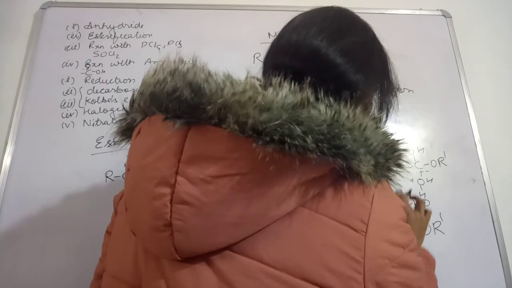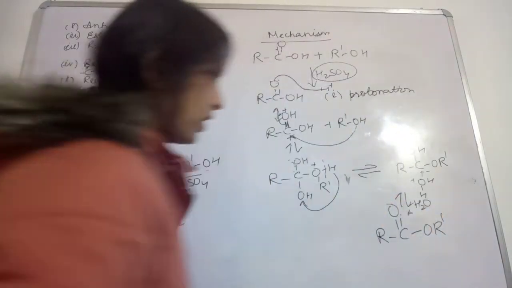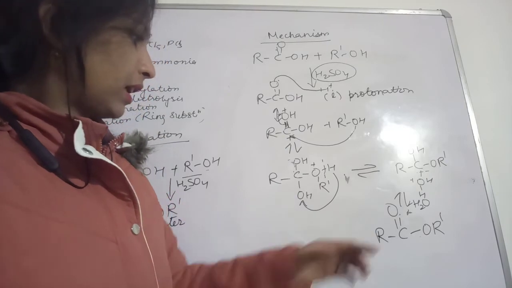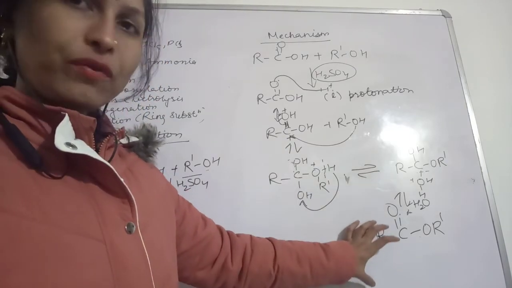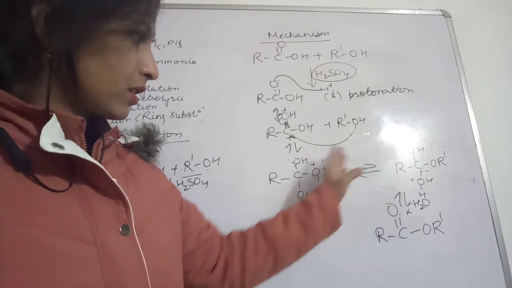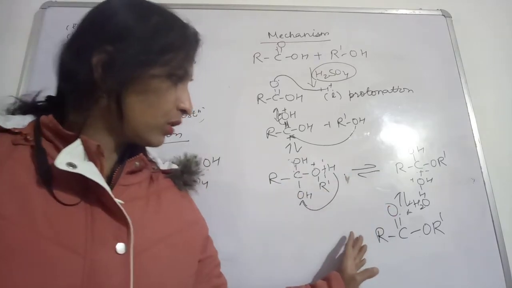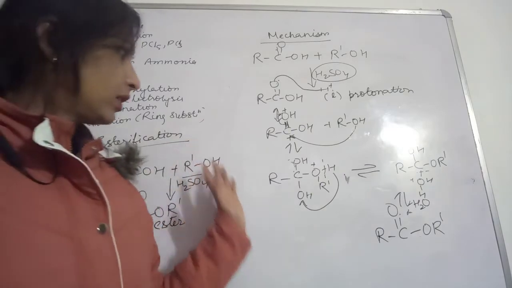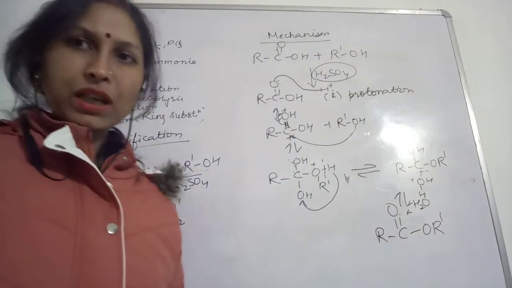Okay, so this is formation of ester, and again the ester and this H2O which is removed will form the same reactants again. Okay, so this is the reversible process.